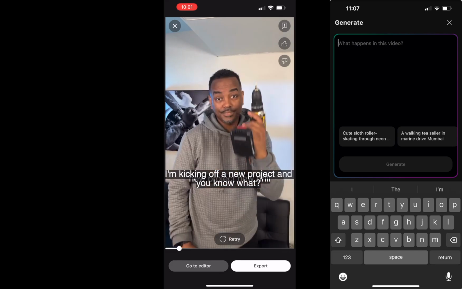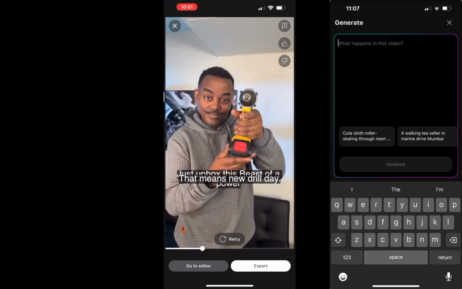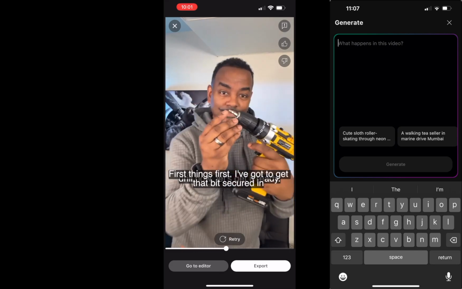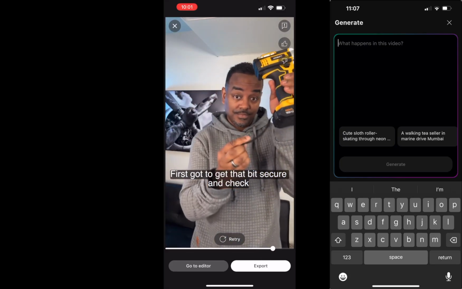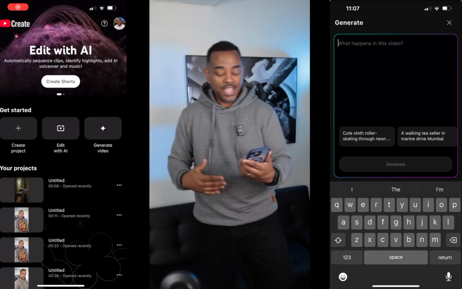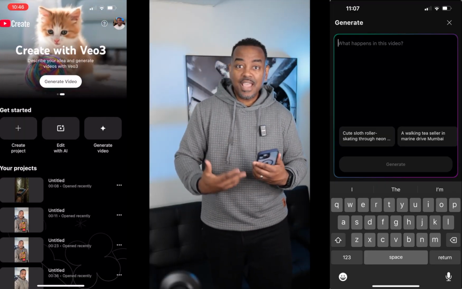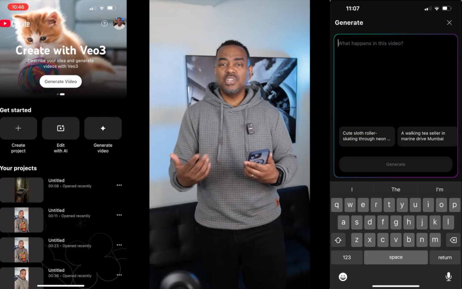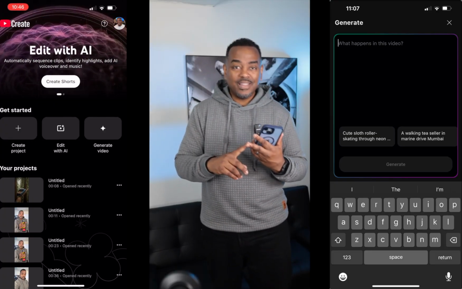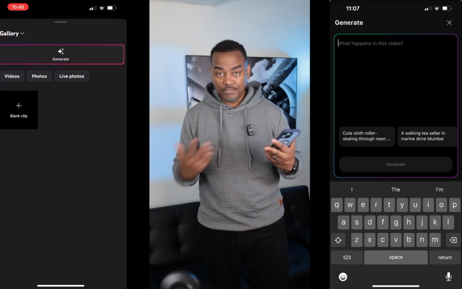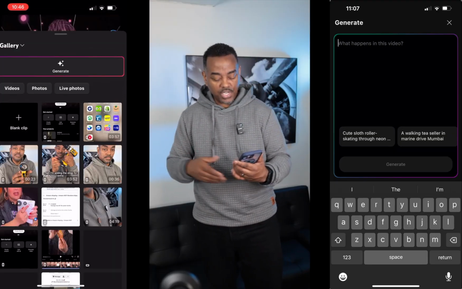I'm kicking off a new project, and you know what that means? New drill day. First things first, I've got to get that bit secured in place. And then letting the AI voiceover do its thing, choosing everything from the style of voice, if I want male or female, English, whatever language, super cool.